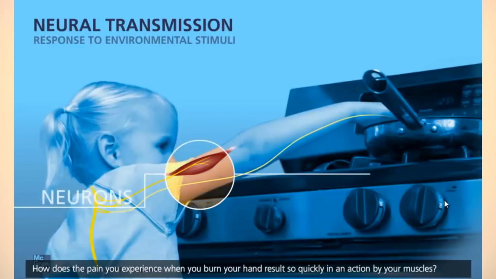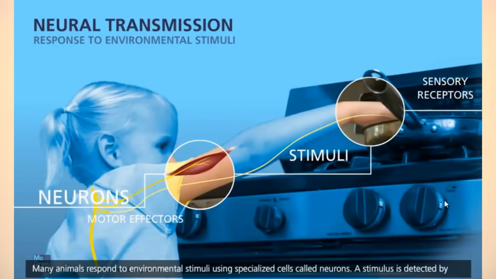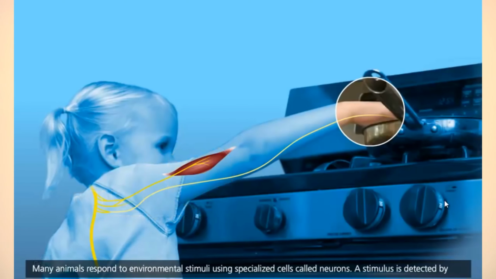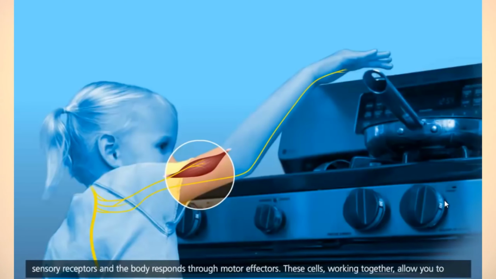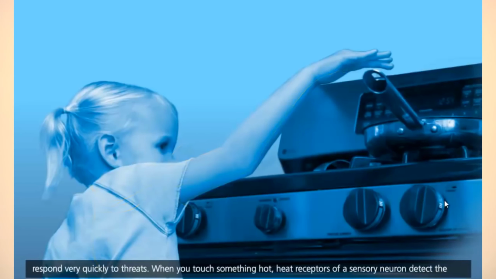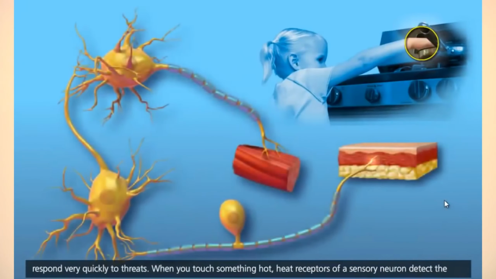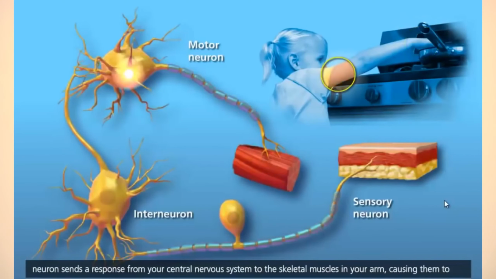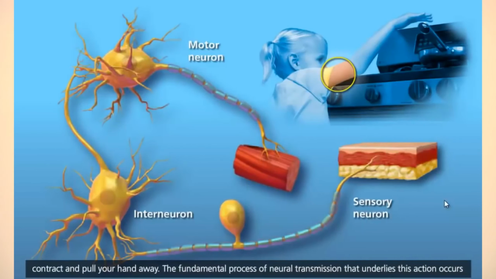A stimulus is detected by sensory nerves through receptor cells and the body responds to that stimulus through motor effector organs, and both the cells work together to respond to a stimulus very quickly to avoid threats.